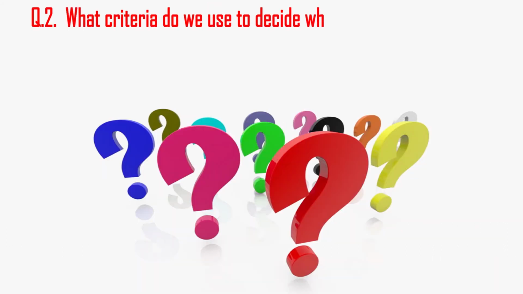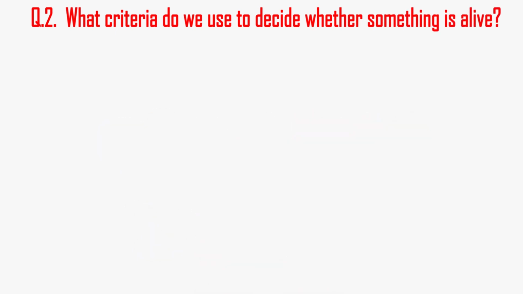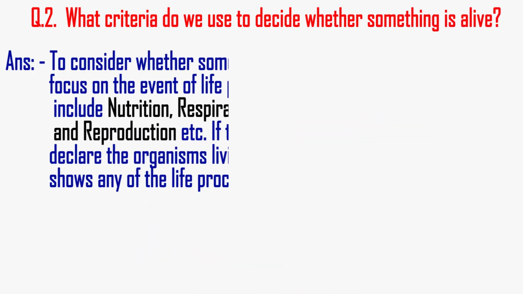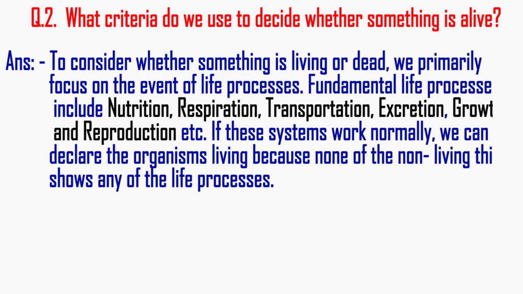The second question is, what criteria do we use to decide whether something is alive? To consider whether something is living or dead, we primarily focus on the life processes. The fundamental life processes include nutrition, respiration, transportation, excretion, growth, and reproduction. If these systems work normally, we can declare the organism living, because none of the non-living things shows any of